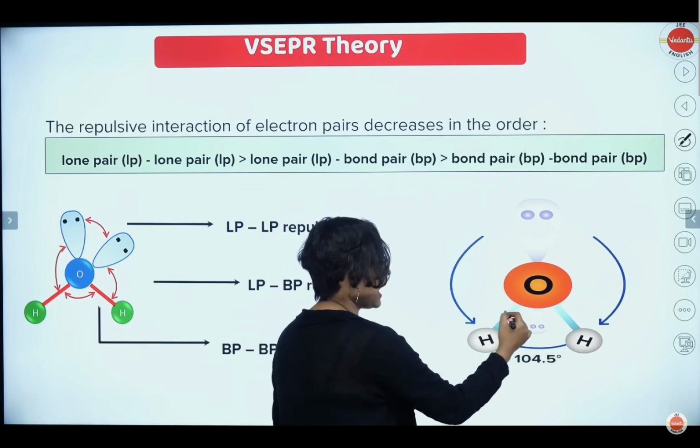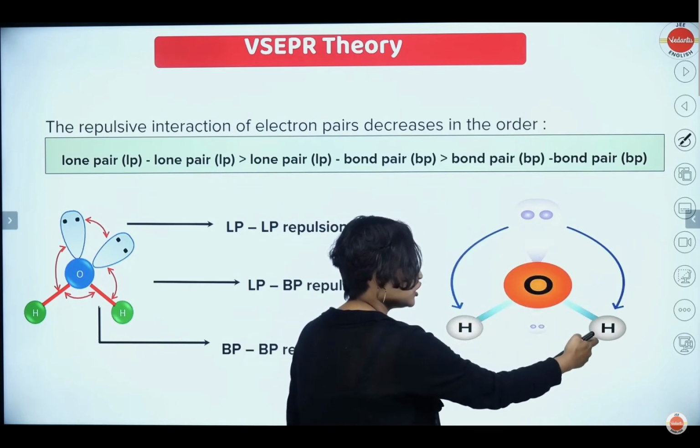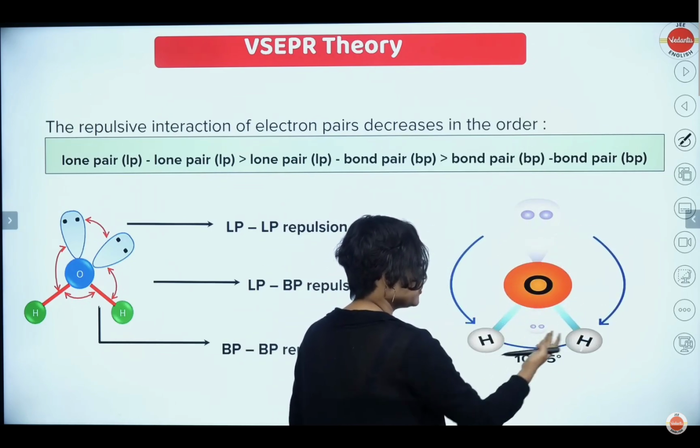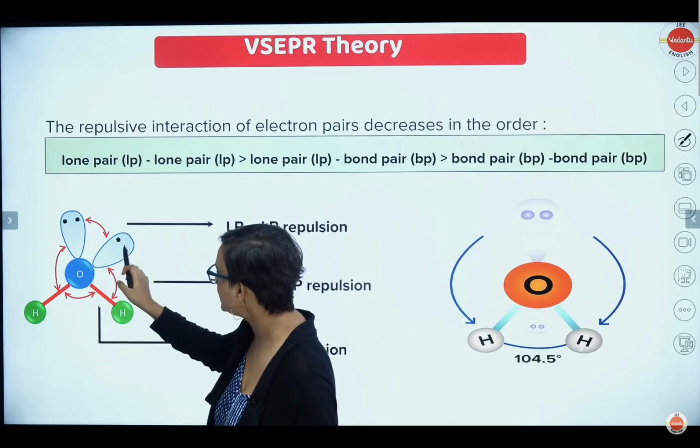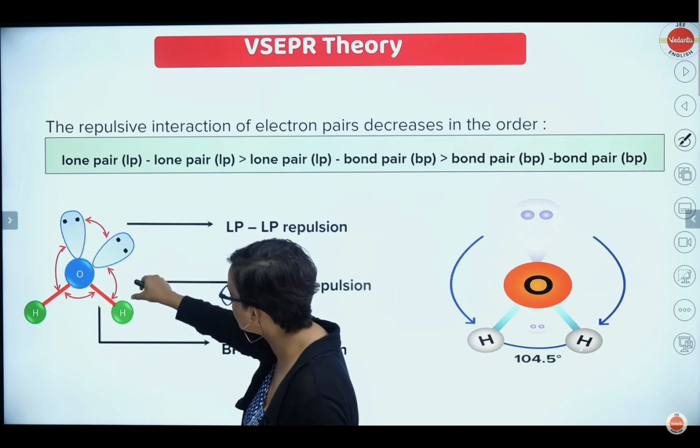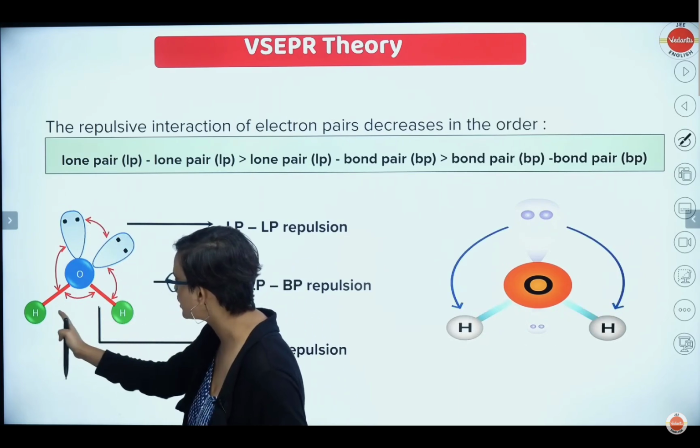Okay. But here, do you see the angle is much more? Why? Because a lone pair can push the bond pair a little more, but bond pair repulsion is less. But imagine if you have 2 lone pairs now. Do you think it will be like this? Actually, it will be even further away, and these two will come closer.